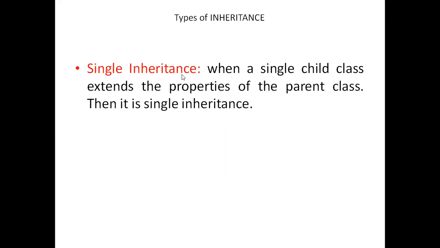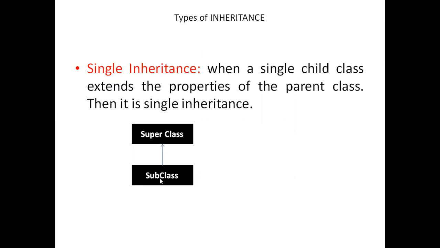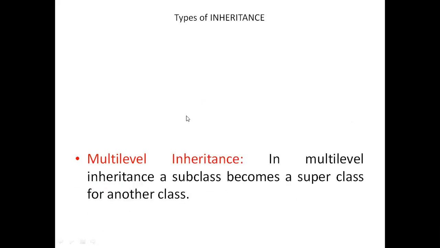When I say single inheritance, a single child class extends the properties of the parent class, so there is only one parent and one child. Then it is called single inheritance. For example, I have a superclass and a subclass. This relation is called single inheritance. So class superclass { int i; }, class subclass extends superclass { int j; }. This is an example of single inheritance: when a single child class extends the properties of the parent class. If we have a single child class and a single parent class, then we call it single inheritance.